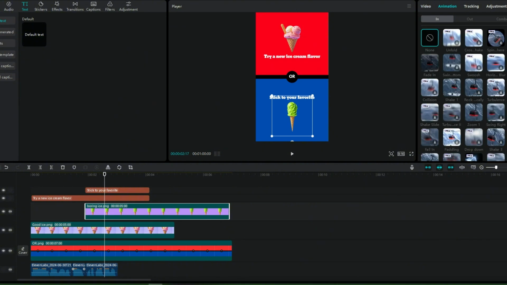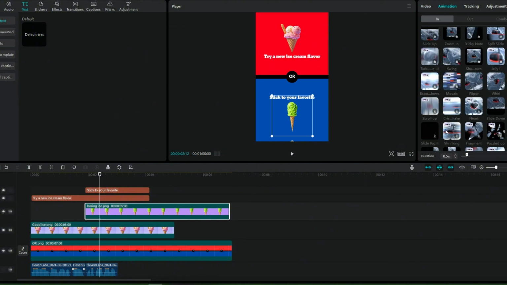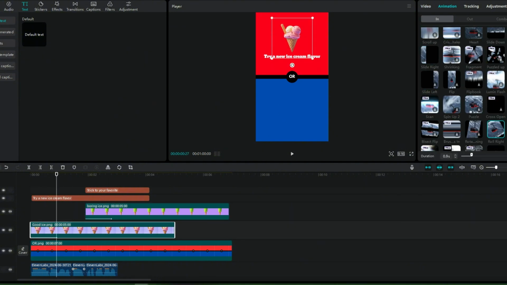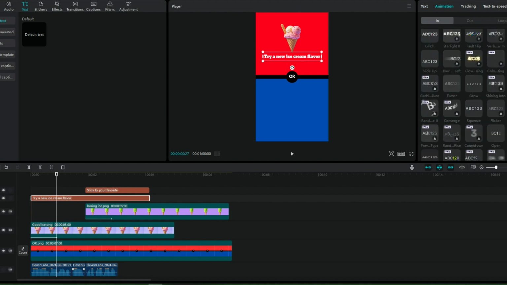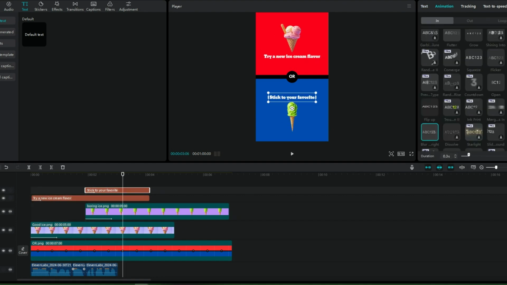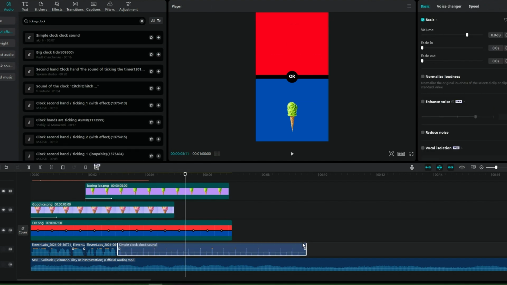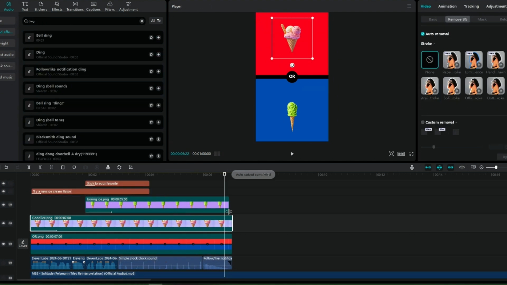For the animations, select Roll Right for the images with a duration of 0.9 seconds. For the text, choose Blur Right with a duration of 0.3 seconds. Add a ticking sound effect after the voiceover for option B and a ding sound after the ticking.